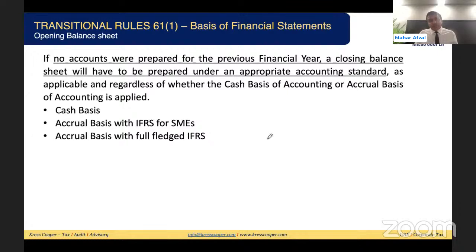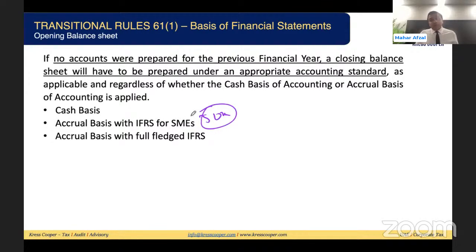As per the law, business can use cash basis of accounting, or accrual basis of accounting. If the turnover is up to a maximum of 50 million, they can use accrual basis by applying IFRS for SMEs. If the revenue is more than 50 million, they need to apply full-fledged IFRS. If the revenue is up to 3 million, they can apply cash basis of accounting.